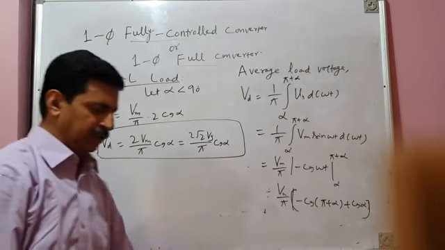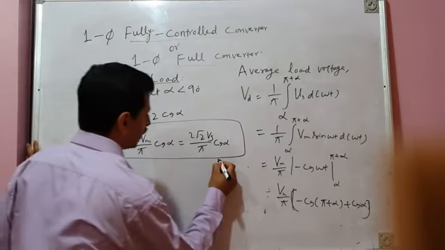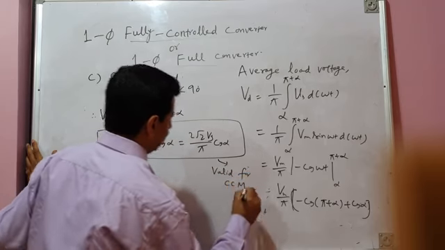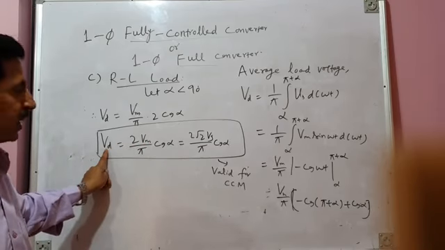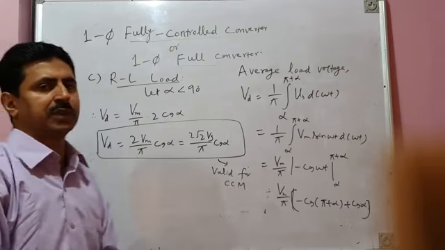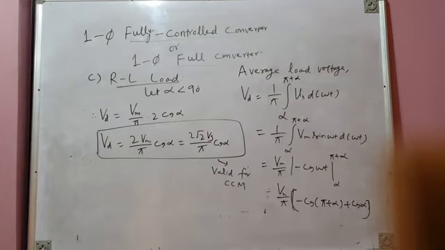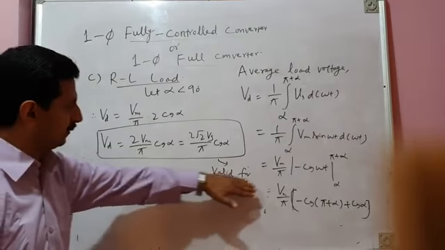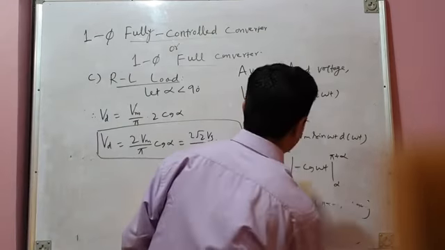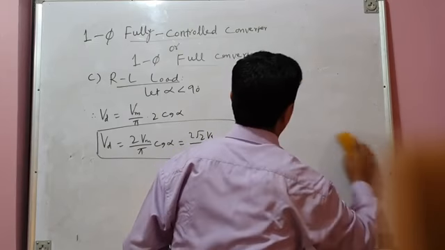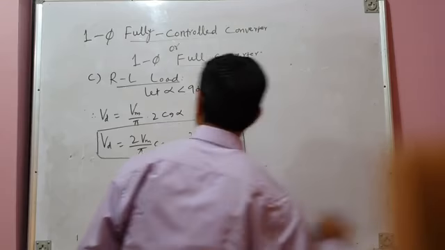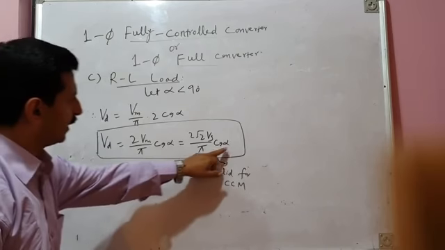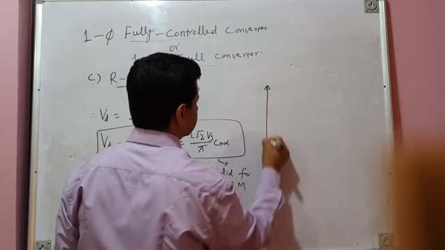Remember, this equation, the mathematical expression for the converter average output voltage, is valid only for the continuous conduction mode of operation. It does not apply to the discontinuous conduction mode of operation. This is a very important point, I will come to it at a later stage. So if you plot the variation of the average output voltage of the full converter with respect to alpha, you will get something like this.